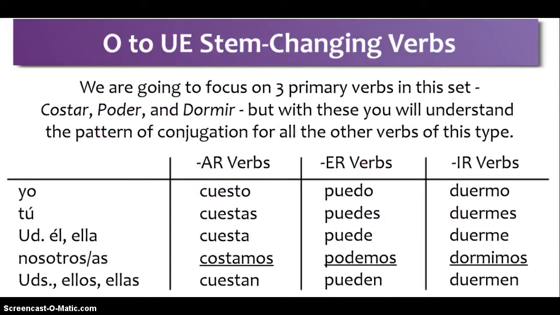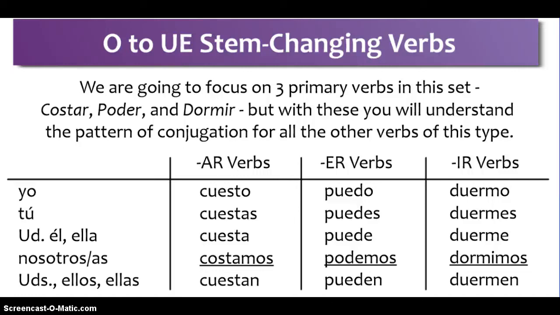As I said, we're going to focus on 3 of these verbs, one each for AR, ER, and IR endings. And with those conjugations, you'll then be able to do all the rest of the verbs on the list from the previous slide. Costar, to cost, poder, to can, and dormir, to sleep. Look at the conjugations for each of these. As you notice, conjugation endings are exactly what we've been doing with our regular AR, ER, and IR verbs.